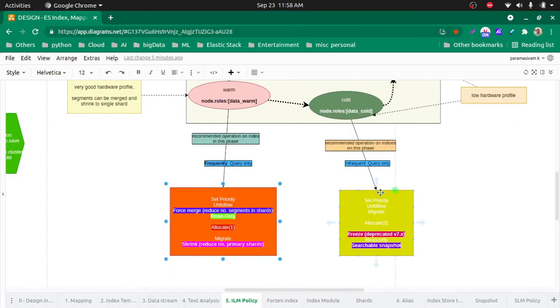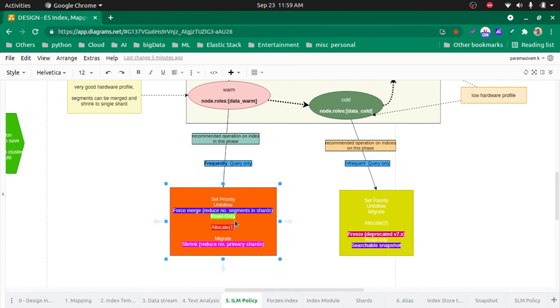So in each phase, what are the actions you can do? That is dependent upon the phase. Of course, force merge and shrink we will be doing in the warm phase. That is the biggest advantage, right? We can reduce all the segments to one, and we can merge all the shards to one. So obviously we will have more space or more performance. So these two main operations we do in the warm phase.